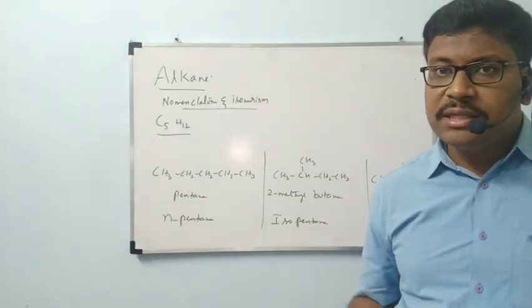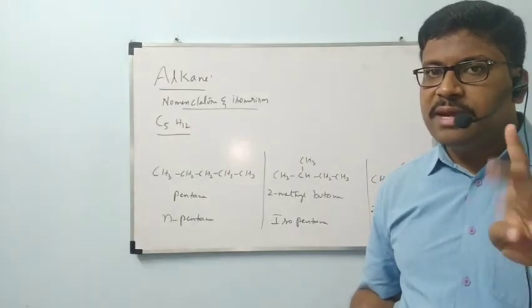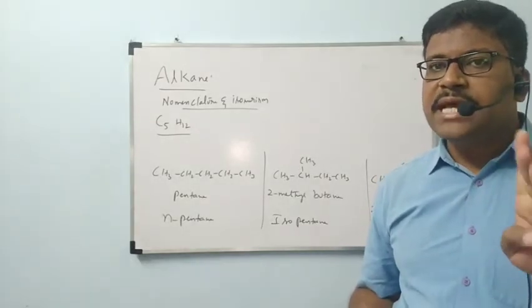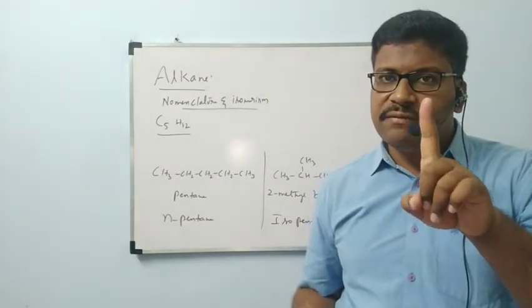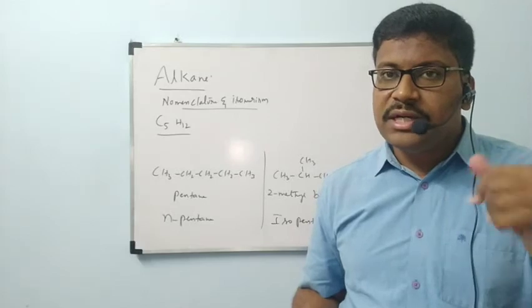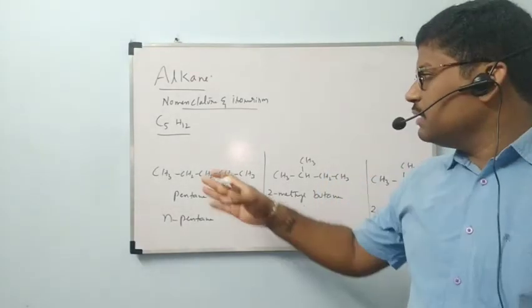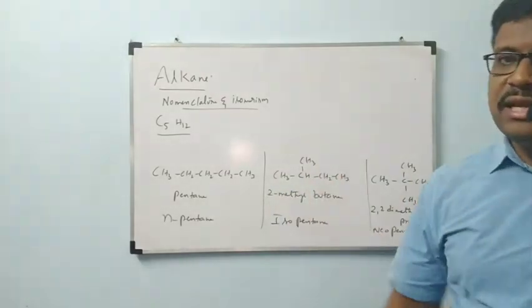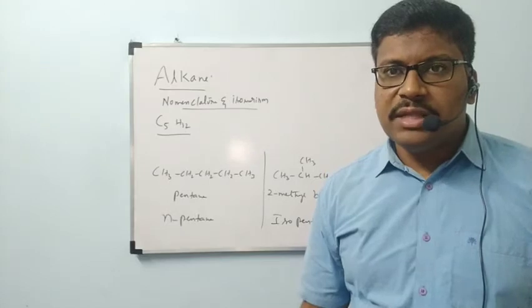But the important thing is, after writing the structure, you have to observe the first main property: carbon must be satisfied with valency 4, hydrogen must be satisfied with valency 1. After that, try to give the name of that compound. Definitely that name will be repeated with one of these three names, meaning no other possibility more than these three.